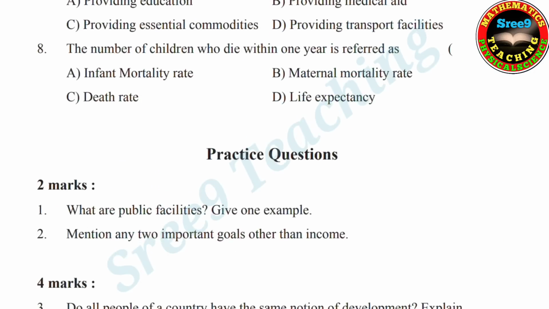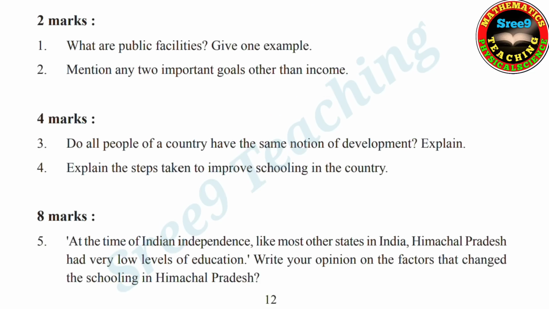Now let us go for the questions. Here you see the important and practice questions, 2 marks. What are public facilities? Give one example. Second, mention any 2 important goals other than income. So these are the 2 marks questions.